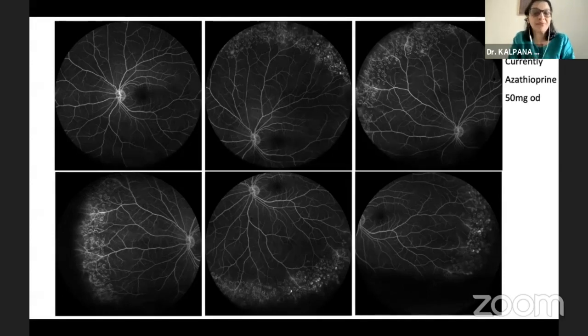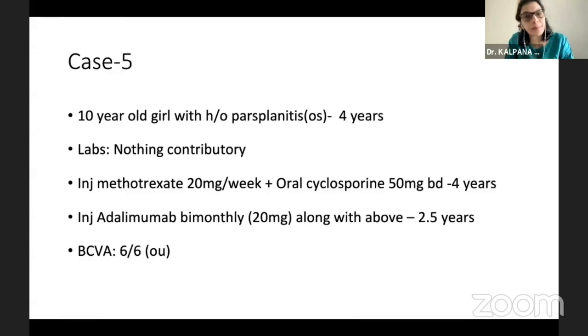And we thought we had achieved everything until we stumbled upon this case, which was a 10-year-old girl with history of pars planitis since 4 years. Labs were not contributing much. And she was already on methotrexate and oral cyclosporin for 4 years. Parents were already frustrated. And she was also receiving adalimumab bi-monthly since 2.5 years.